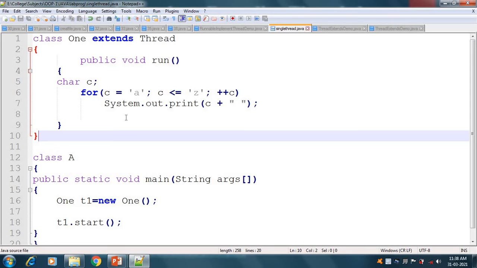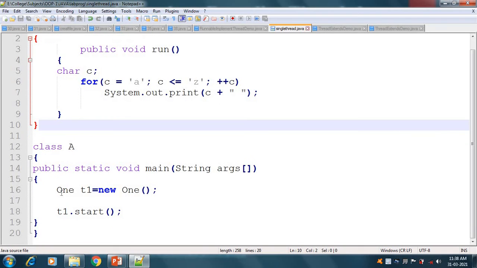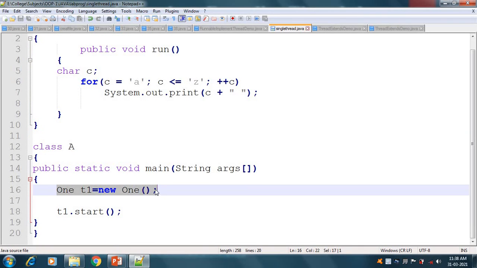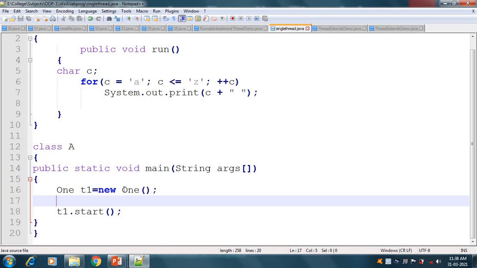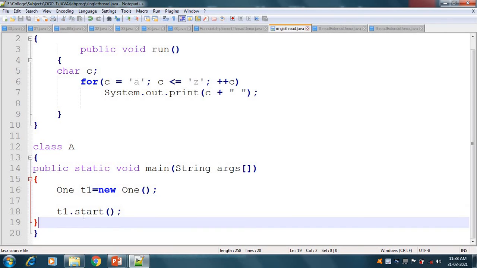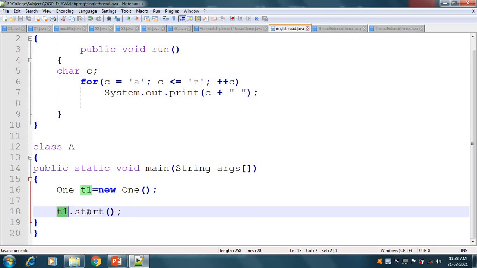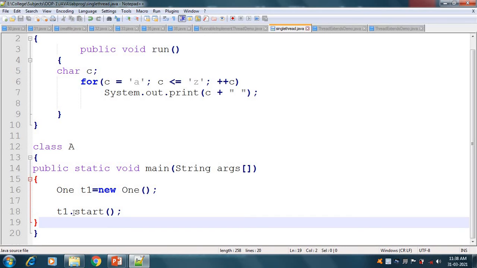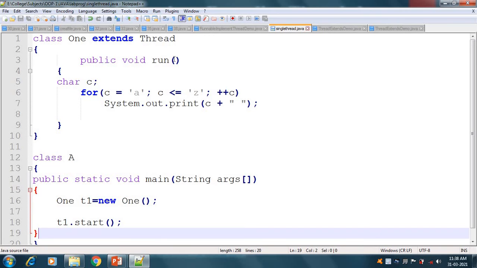To call the run method, we will need an object of class 1. So in main we have created an object of class 1, t1 is equal to new one. By that object t1 we have called the start method. If we call the start method, then that will automatically call the run method of its class. So the run method will be called, and in it we have put a character C.